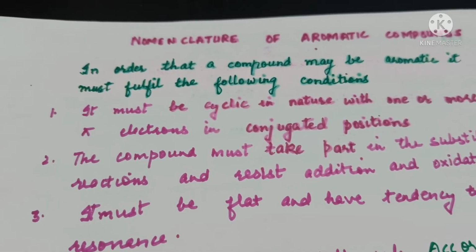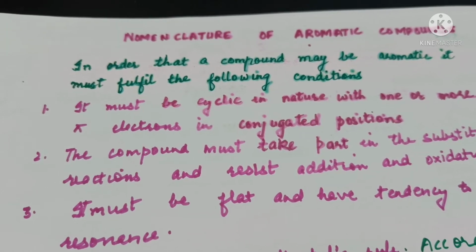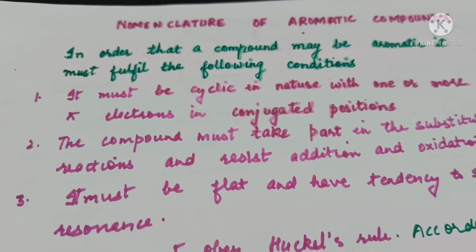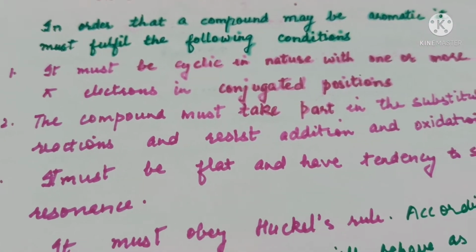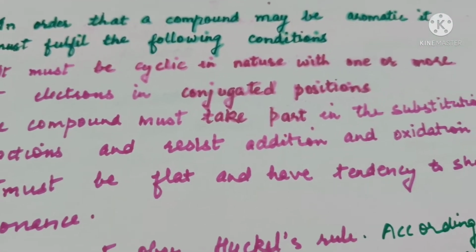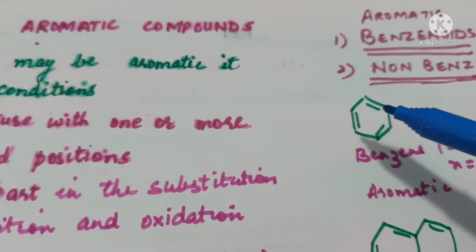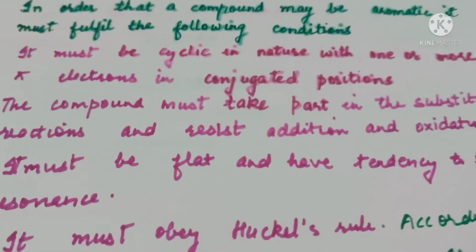Today we'll be doing nomenclature of aromatic compounds. In order that a compound may be aromatic, it must fulfill the following conditions. It must be cyclic in nature with one or more pi electrons in conjugated positions. That means alternate double and single bonds.